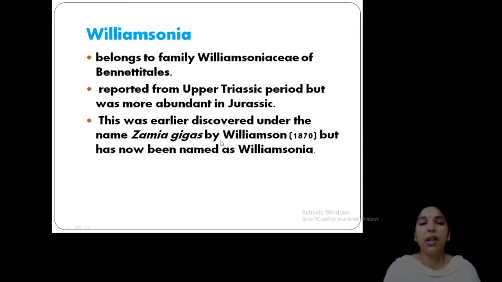Williamsonia belongs to the family Williamsoniaceae and is reported from the upper Triassic period, as already discussed. And earlier it was confused with Zamia. Zamia is a member of Cycadaceae, Cycadales. Okay, so that we will study. Zamia we have to study now. This is in your syllabus, practical also. This is a living member of the cycads, Zamia. So once it was confused with Zamia. Clear?